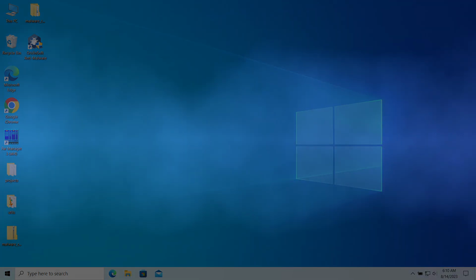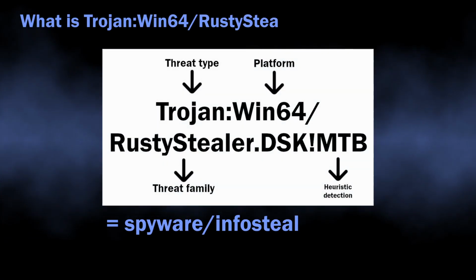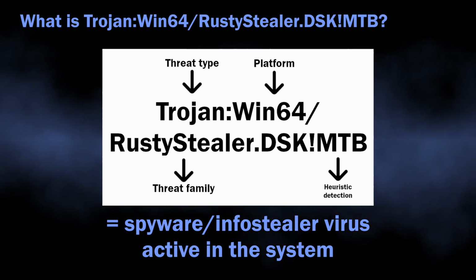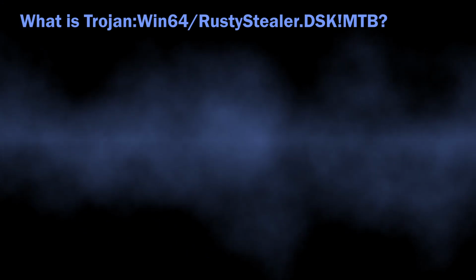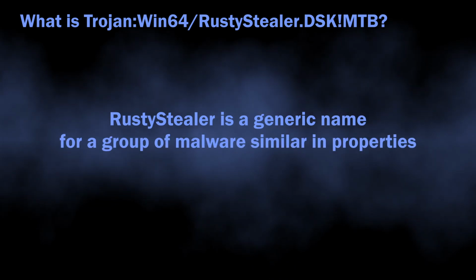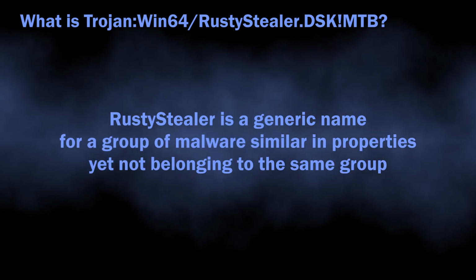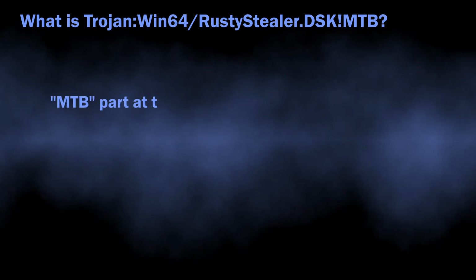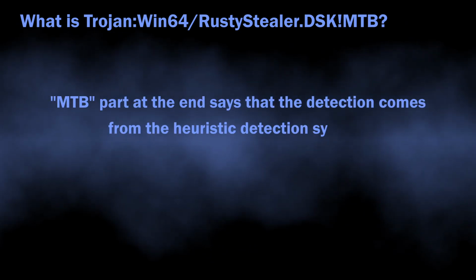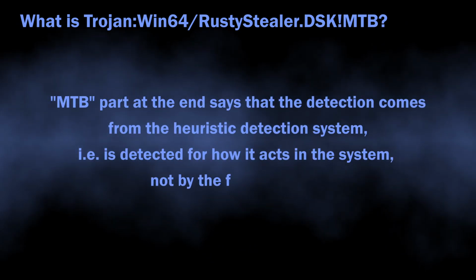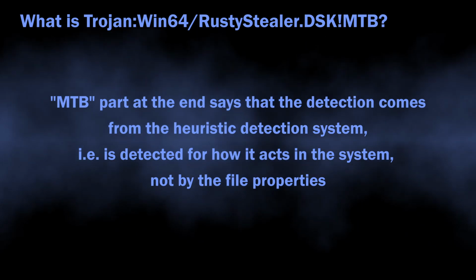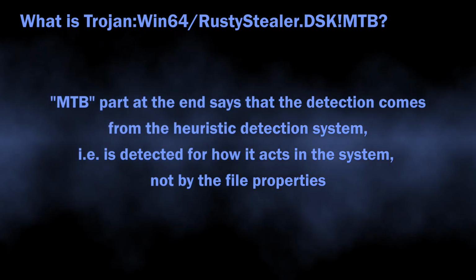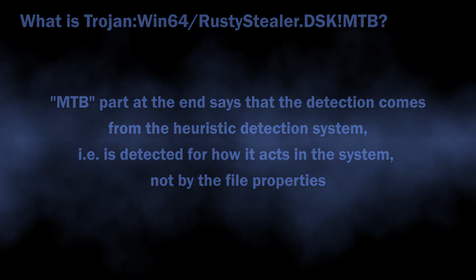In normal situations, Trojan Win64 RustyStealer.DSK MTB flags spyware or an info-stealer malware. RustyStealer name corresponds to a small group of malware that acts in a similar manner to one another, but has different origins. MTB ending stands for the heuristic detection system, meaning that the malware was detected because of how it acted. That actually means a lot for understanding whether the threat is real, and we'll get back to it later.